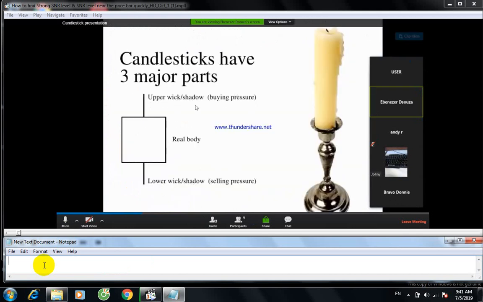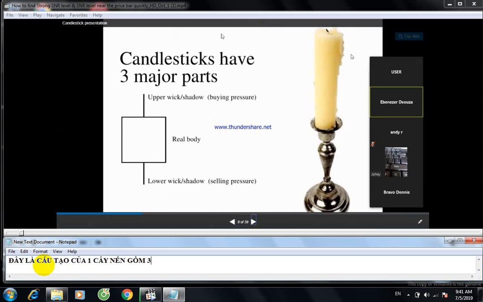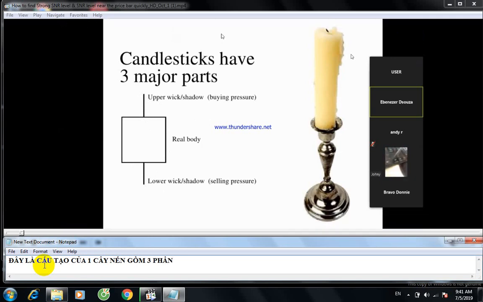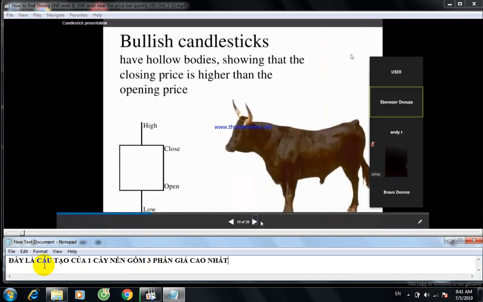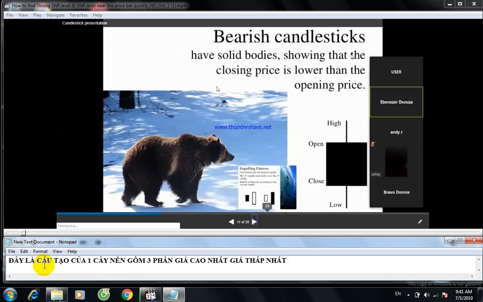Okay, you can see here the candlesticks has three major parts: upper wick, lower wick, and real body. This is the opening price, this is the closing price, this is high price, this is low price. If you have any questions, you can raise your hand so that I can talk to you. Similarly, this is high price, closing price, open price, low price, and I will explain on chart also.